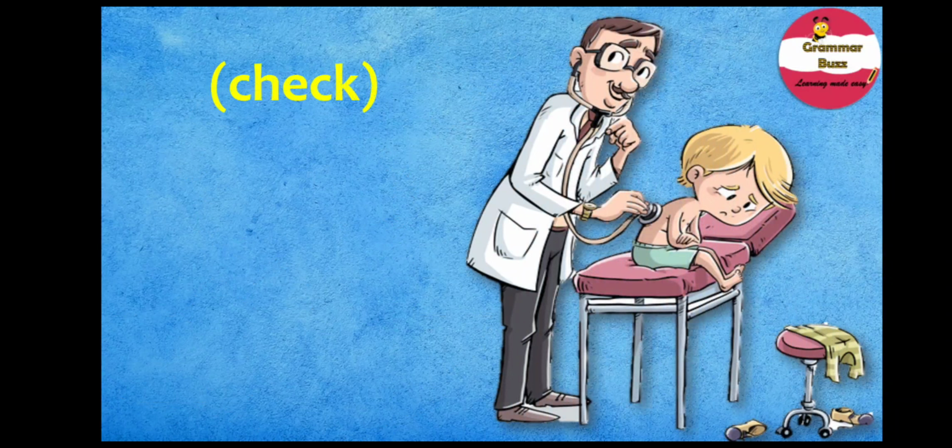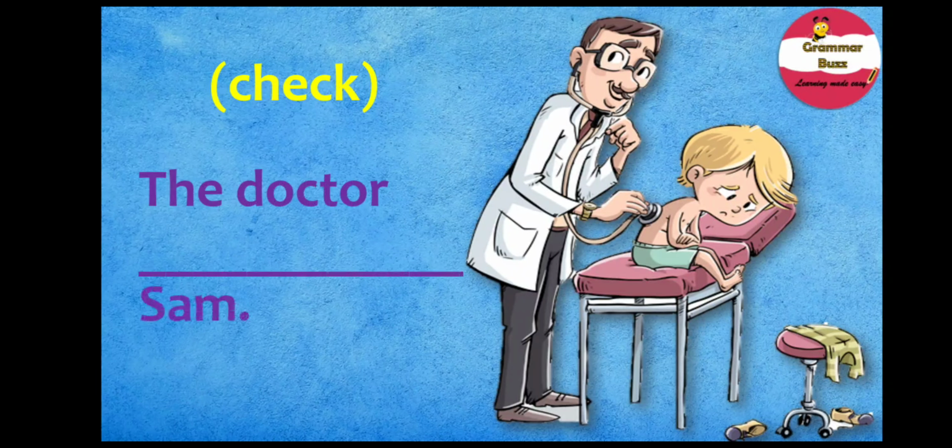And here comes your next sentence. It says check. That's your verb. And your sentence is the doctor Sam. So how are you going to change this? Have you got it all right? I think you have. And your answer is was checking. The doctor was checking Sam.